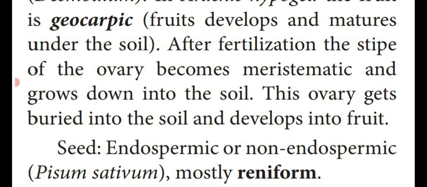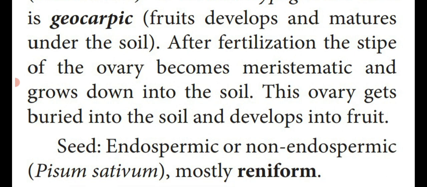Then, after fertilization, the stipe of the ovary. Stipe means the small stalk-like portion of an ovary. So the stipe of the ovary becomes meristematic, that means it undergoes division and grows down into the soil. This ovary gets buried into the soil and develops into a fruit.